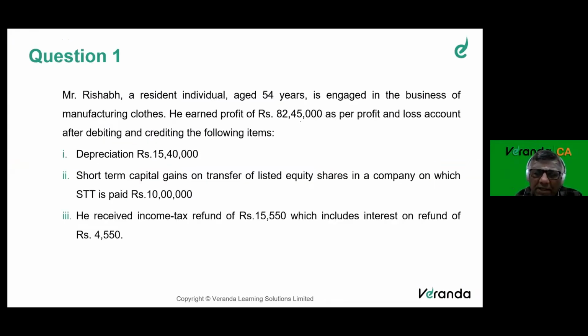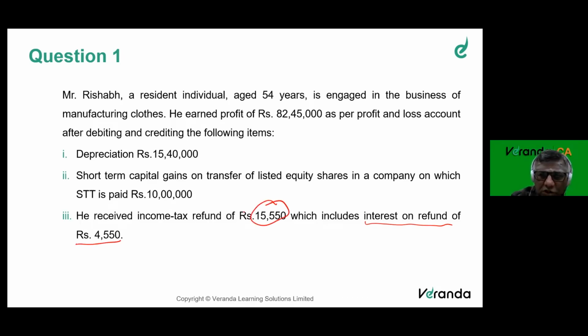Received income tax refund 15,550, not an income. The entire amount 15,550 is not to be considered, which includes interest on refund. This interest on refund is taxable under IFOS, my dear friends.